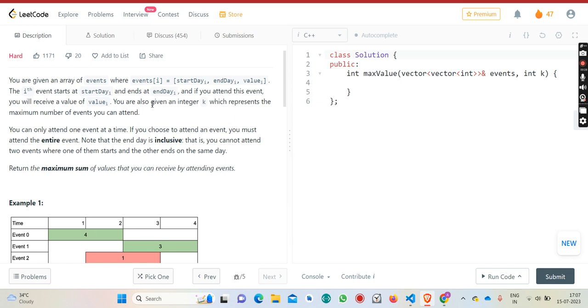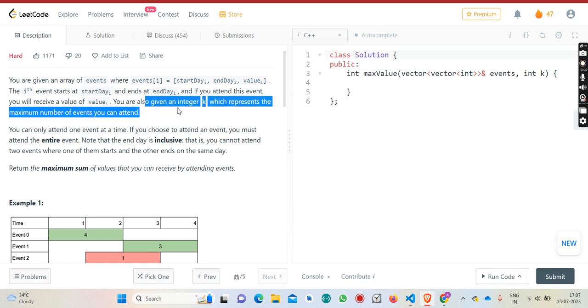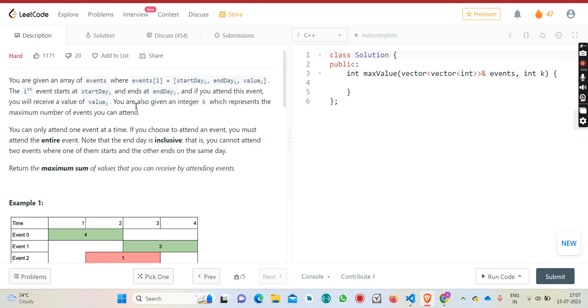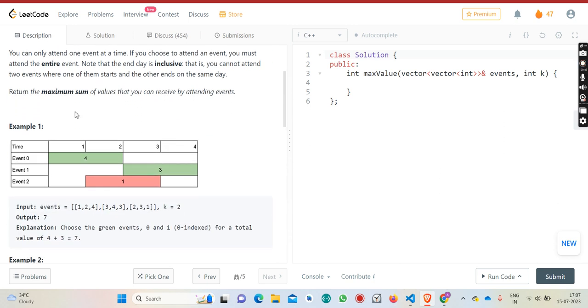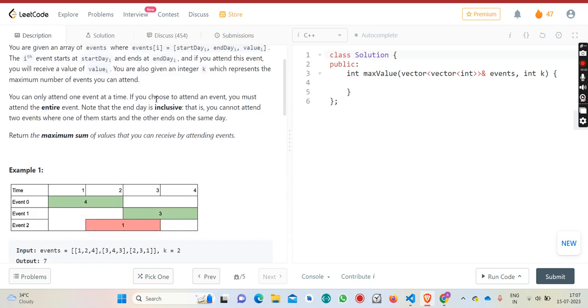And you can't attend greater than k events. That is what has been said here, that you also get an integer k which represents the maximum number of events you can attend. So you can only attend one event at a time. If you choose to attend an event, you must attend the entire event. So you can't leave the event in between. And note that the end day is inclusive.